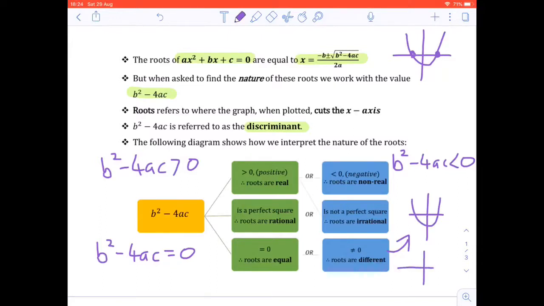If it equals 0, the graph only cuts the x-axis at one point. So this is essential to remember. You need to memorize this diagram and understand what each of these pieces lead to.